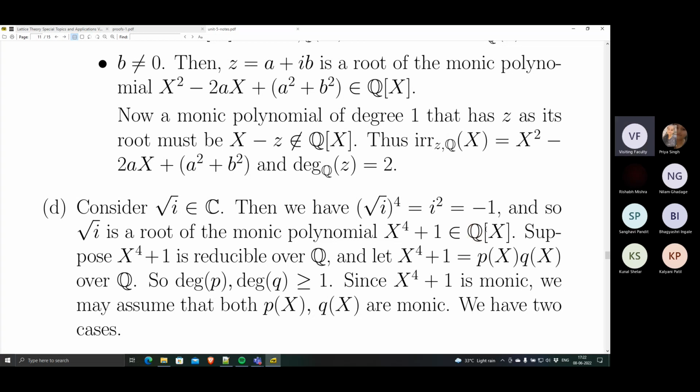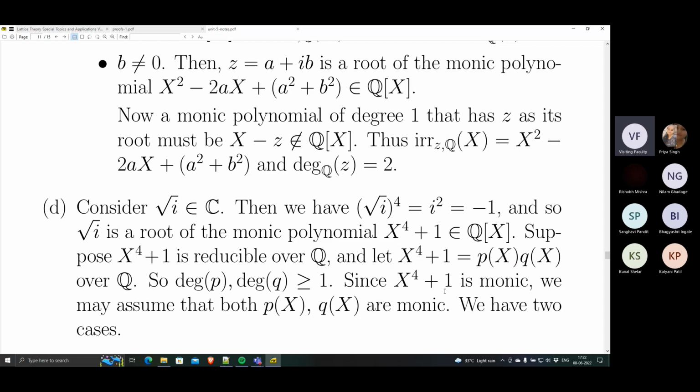So by contradiction, suppose x raised to 4 plus 1 is reducible over Q. What does that mean? It factorizes properly as a product of two polynomials, P(x) and Q(x), over Q. So P(x) and Q(x) are polynomials over Q, proper factors. Therefore, their degree must be at least 1.